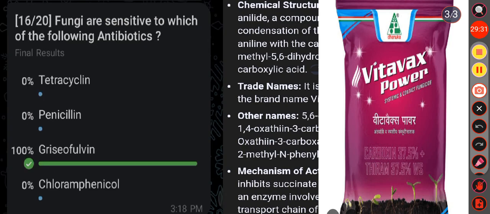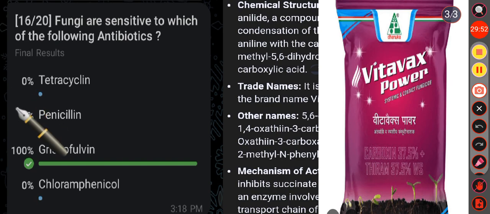Okay. Then question number 16, fungi are sensitive to which of the following antibiotics? Option A, tetracycline, option B, penicillin, option C, griseofulvin, option D, chloramphenicol. Here the correct answer is option C, that is griseofulvin.